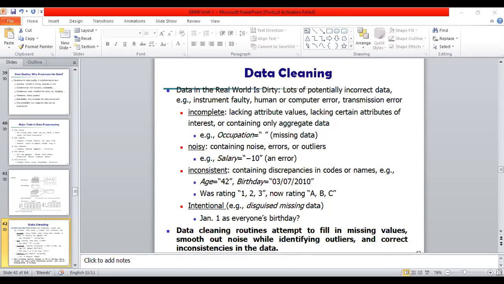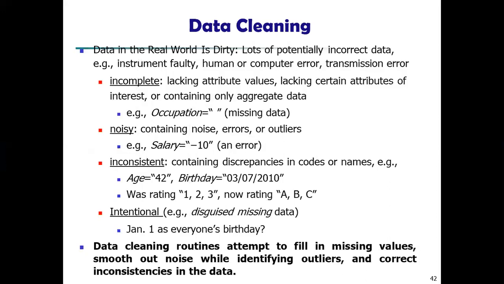Data cleaning routines attempt to fill in the missing values, smooth out noise, and correct the inconsistencies, right? So see here, data in the real world is dirty, right? Dirty means what? Lots of potentially incorrect data.